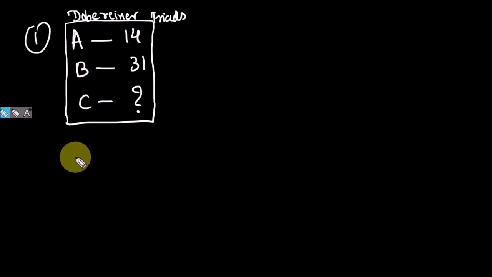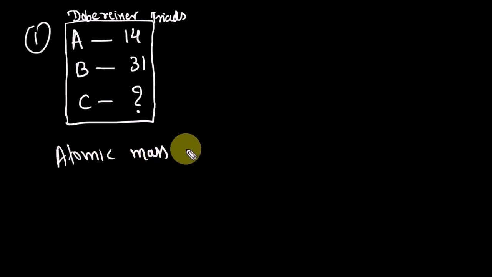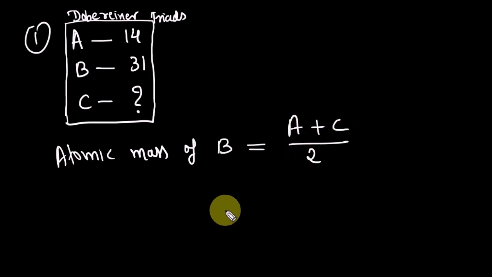According to the Dobereiner triad, the atomic mass of the middle element, which is B, is equal to the atomic mass of A plus C divided by 2. The atomic mass of B is 31 and A is 14, C we don't know, divided by 2.